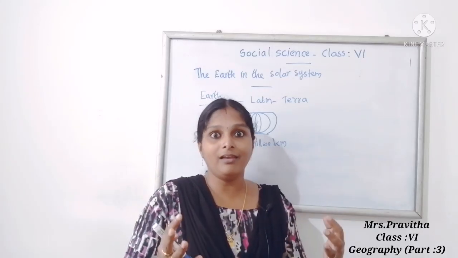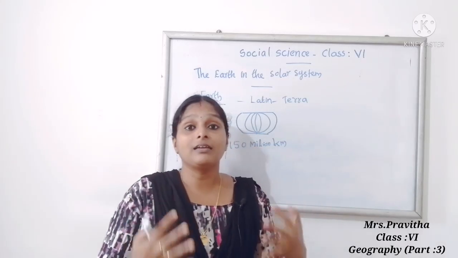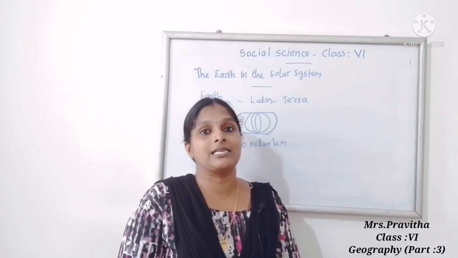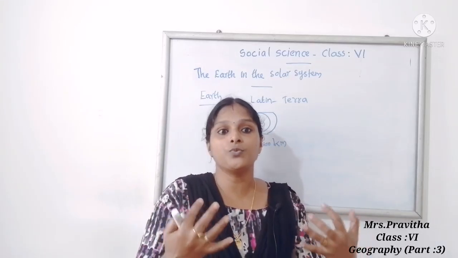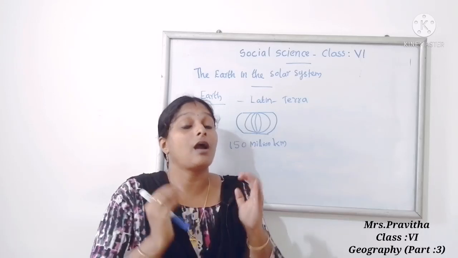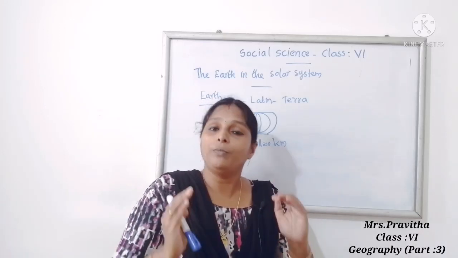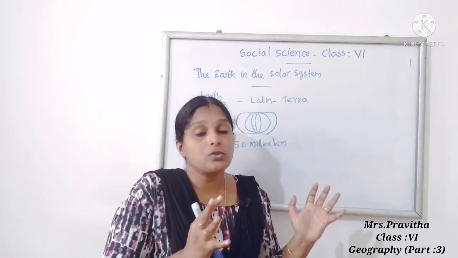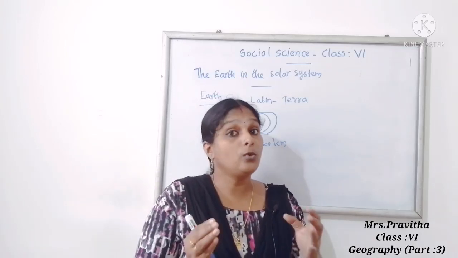So we have air for breathing. Earth has life-sustaining gases, and Earth has an atmosphere. The atmosphere protects us from harmful rays of the Sun. So due to all these reasons, Earth is called a unique planet.